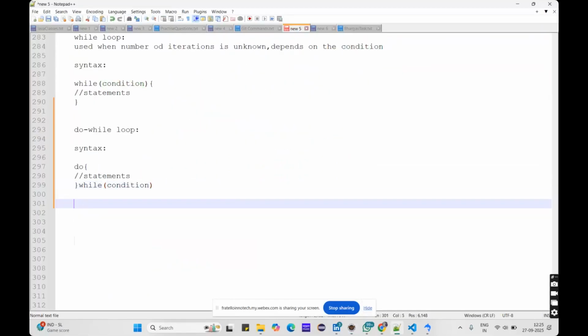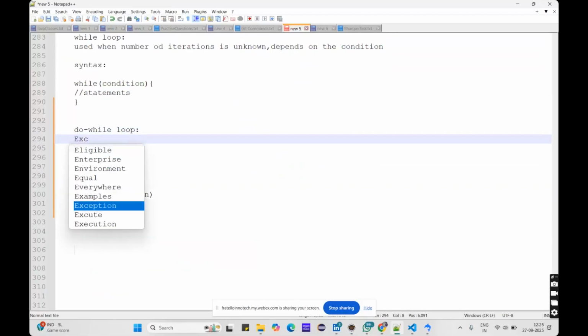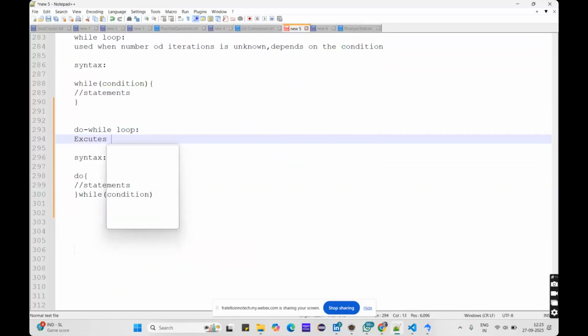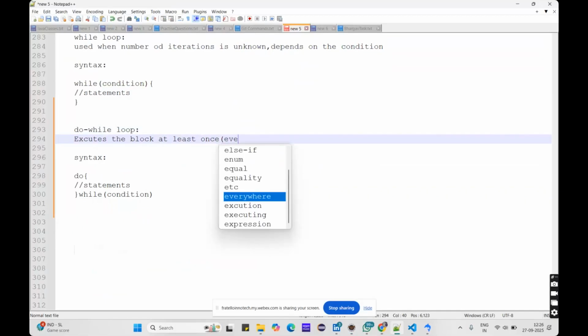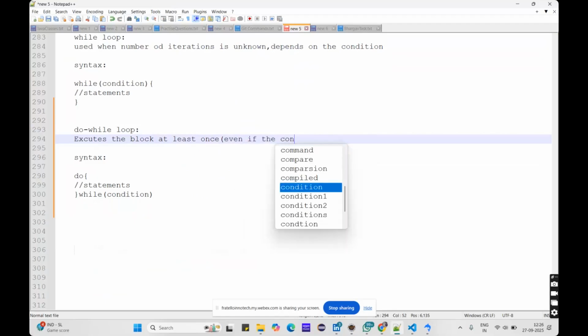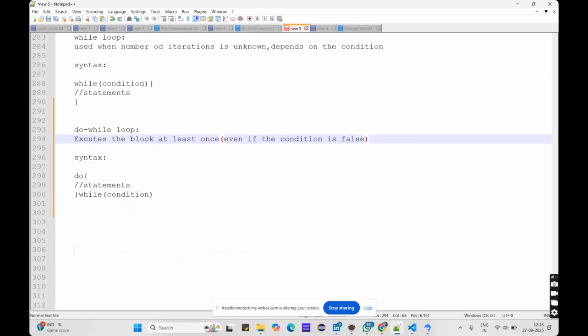Let me write it here. What is actually a do while loop? A do while loop executes the block at least once, which means even if the condition is false, the code will be executed once. That is the definition of the do while loop, and this is the syntax.